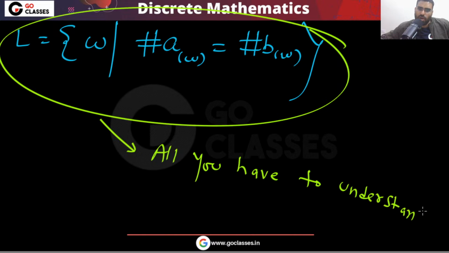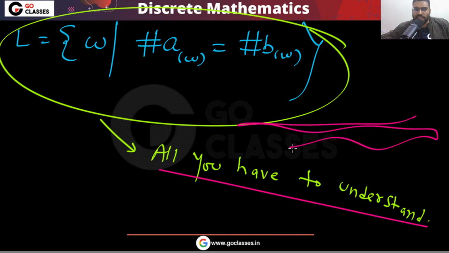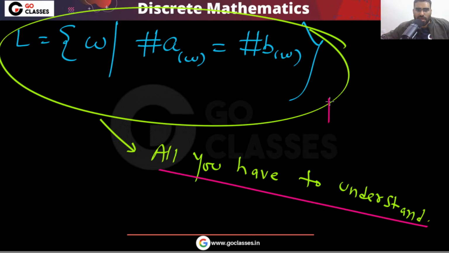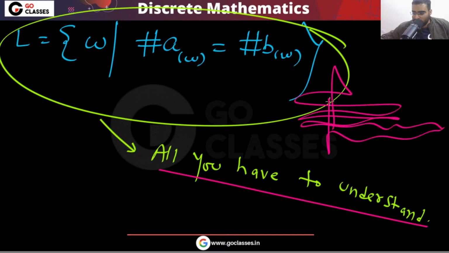This is all you have to understand from the question. The question is saying that you are going left, right, left, right, left, right, left, right. You are coming back. You are coming back at your house. You start at your house. You go left, right, left, right, left, right. You come back. Then what does it mean?